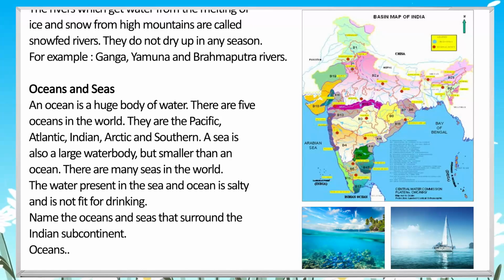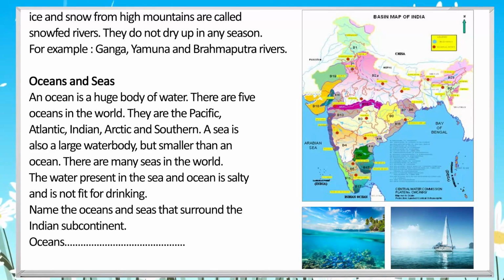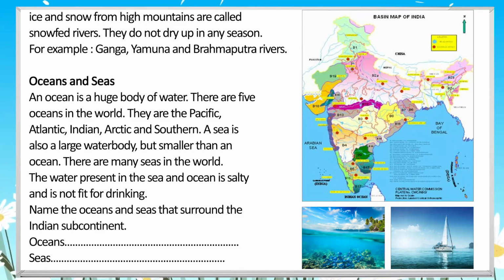Oceans and seas. An ocean is a huge body of water. There are 5 oceans in the world. They are the Pacific, Atlantic, Indian, Arctic, and Southern. A sea is also a large water body, but smaller than an ocean. There are many seas in the world. The water present in the sea and ocean is salty and is not fit for drinking.